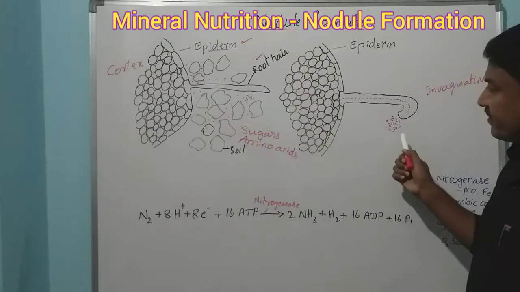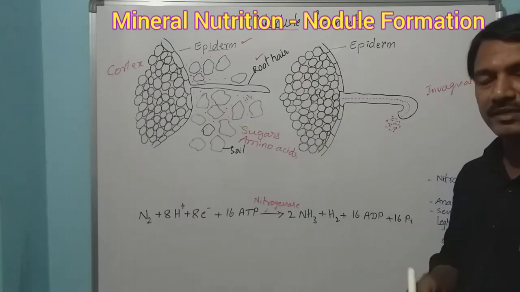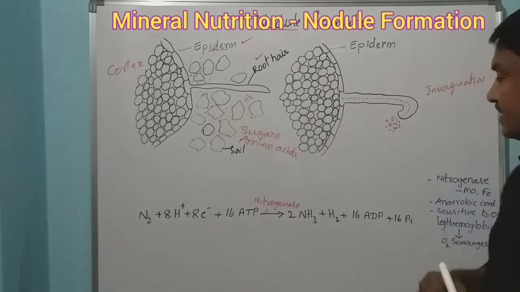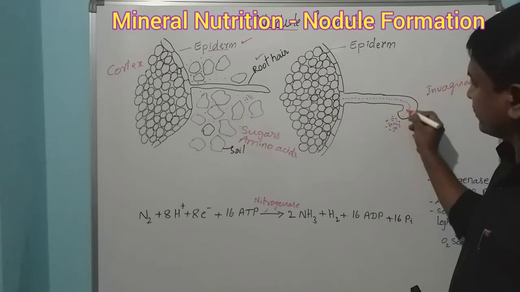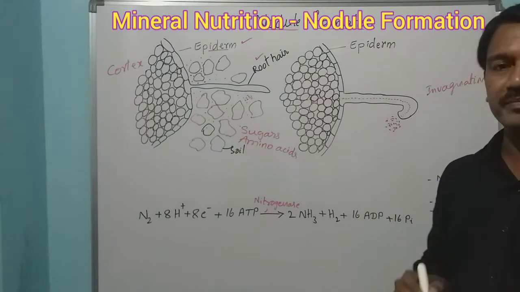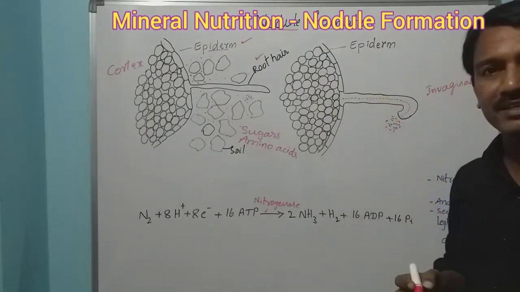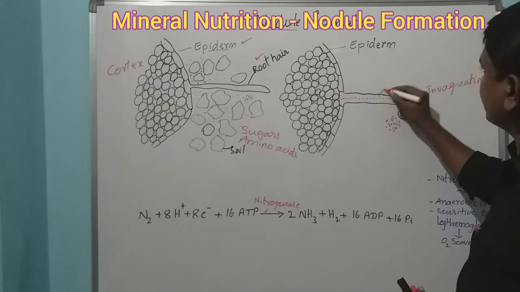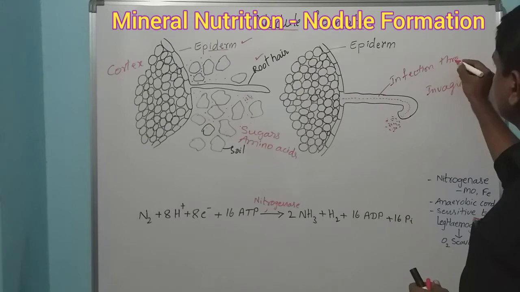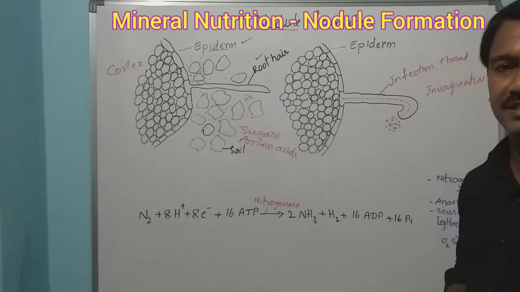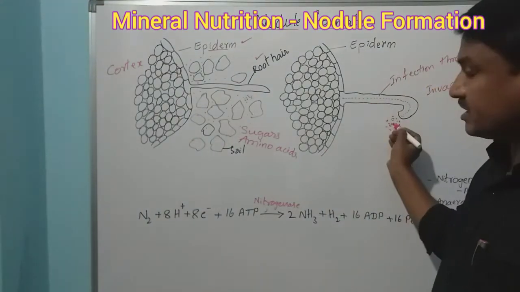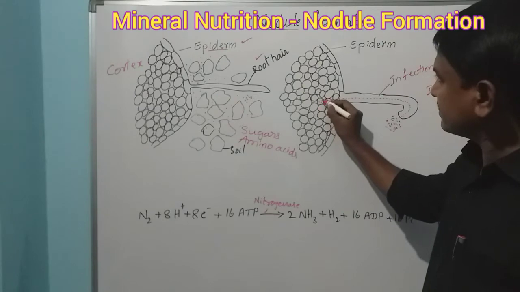The host cell invades the bacterial cells, and the bacterial cells enter the root hair through the epidermis and plasma membrane. Then they enter the body of the root hair and move through it towards the cortex. At that time it looks like a thread, which is called the infection thread. That infection thread goes towards the cortex. Then the bacterial cells enter the cortical cells.